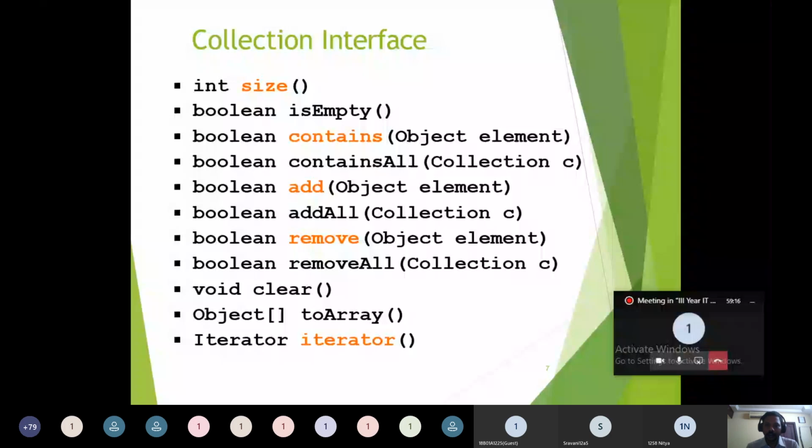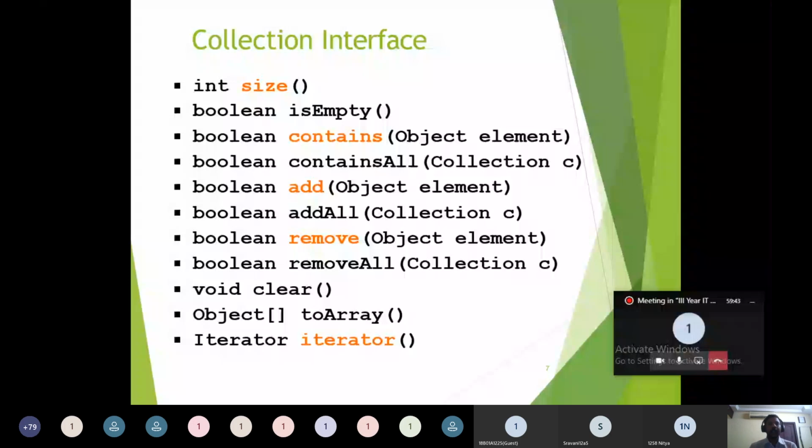Here I am giving a collection as the argument, and it verifies whether all the objects in collection C are contained in the existing collection. If every object of C is in the existing collection, it returns true. Otherwise, if any object in C is not available in the existing collection, it returns false.